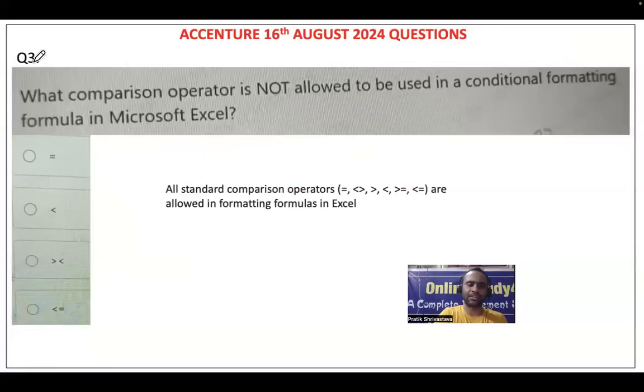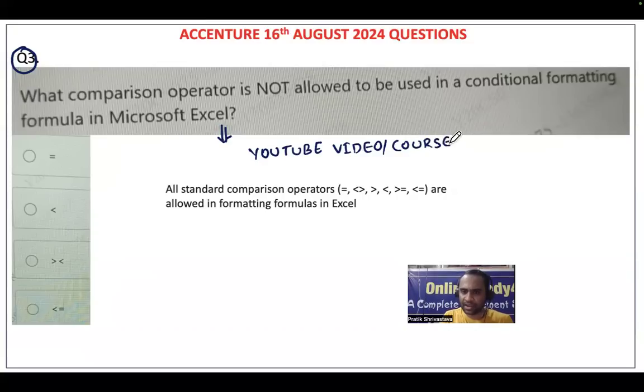Okay. Then the third question comes here from Excel. And friends, this particular question, even I have done in YouTube videos, the same question was repeated. Even it has been done in courses, right? Some days ago only I had done this video, I mean, for this particular question.